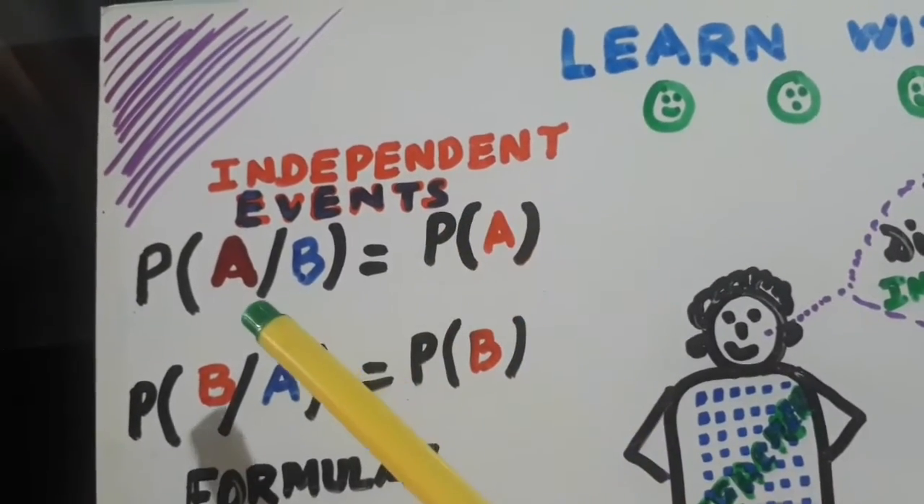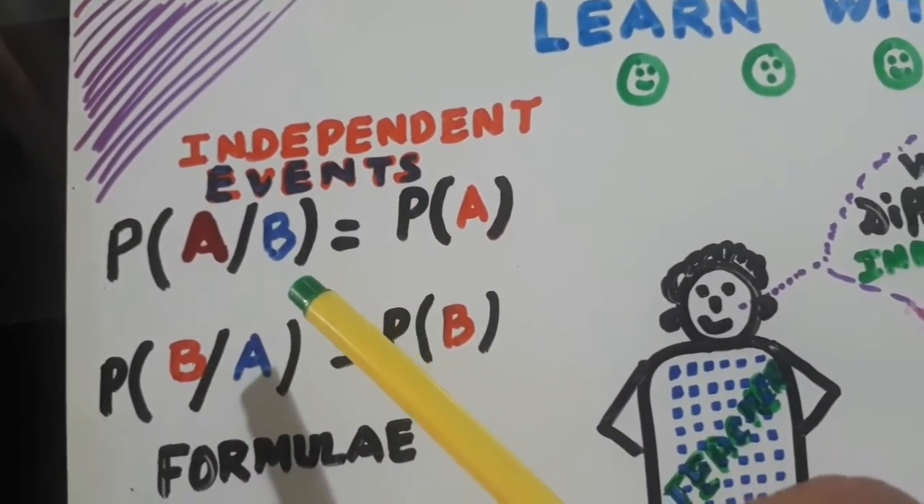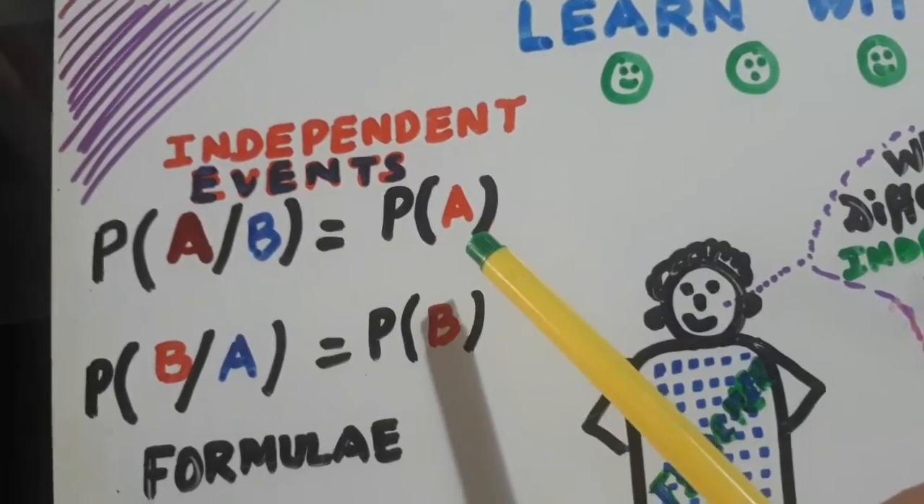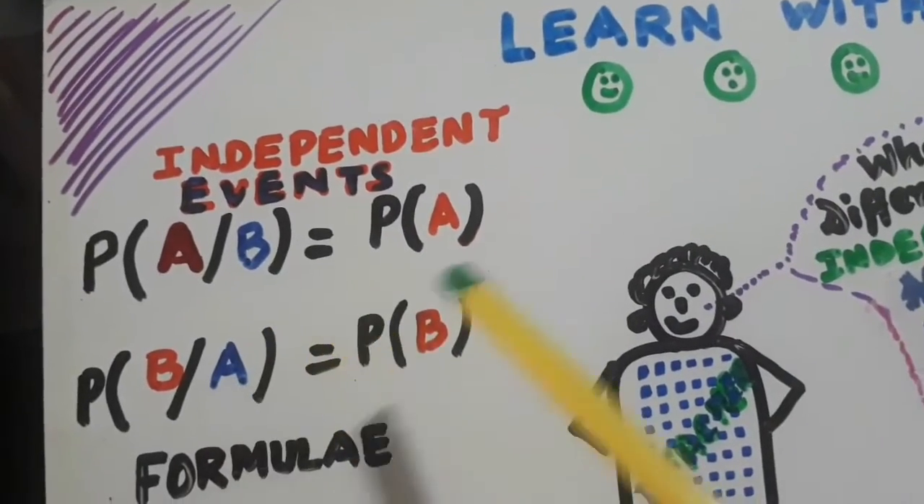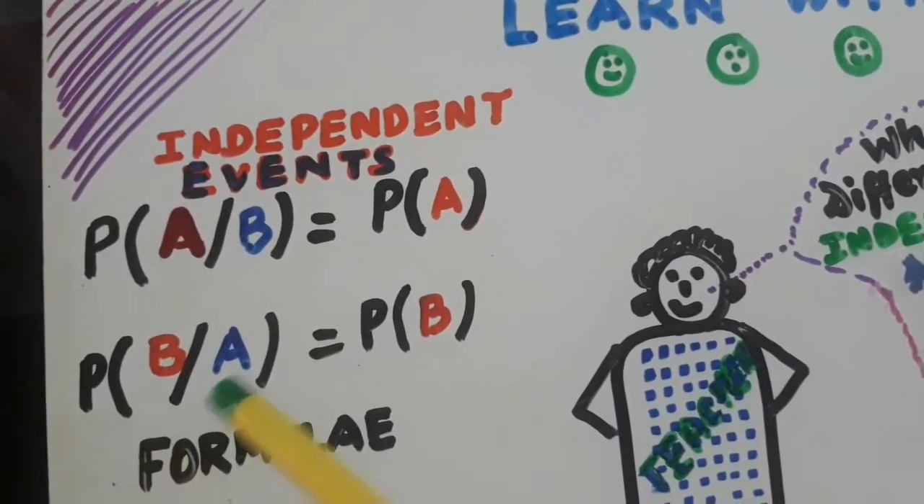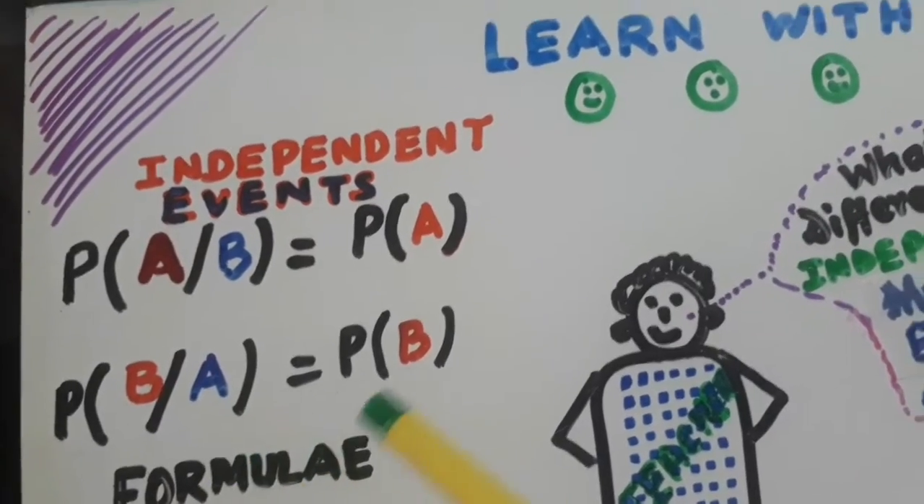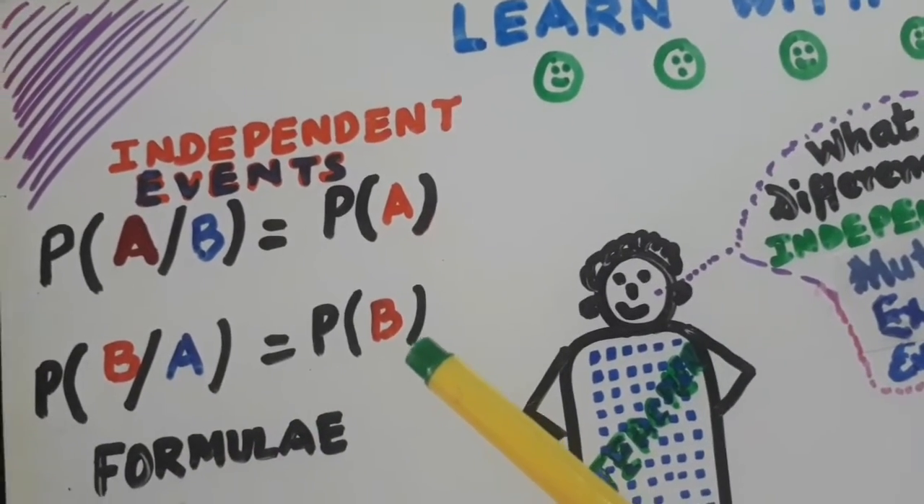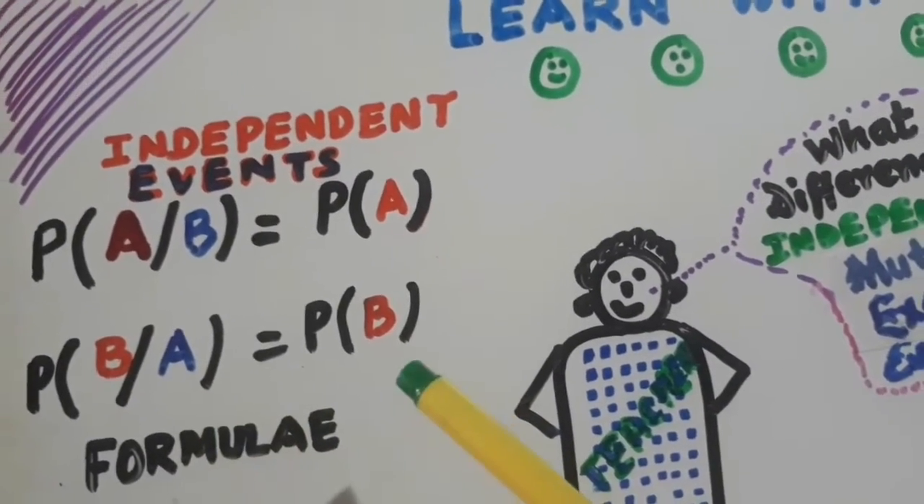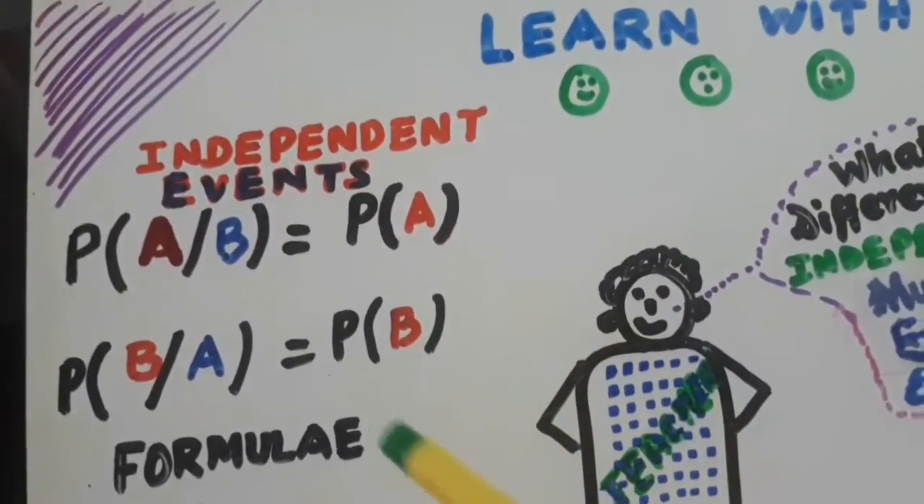For independent events, the probability of A when B has occurred is equal to the probability of A. B has nothing to do with it. The probability of B when A has already occurred is equal to the probability of B. A has nothing to do with it. So this is the formula for independent events.